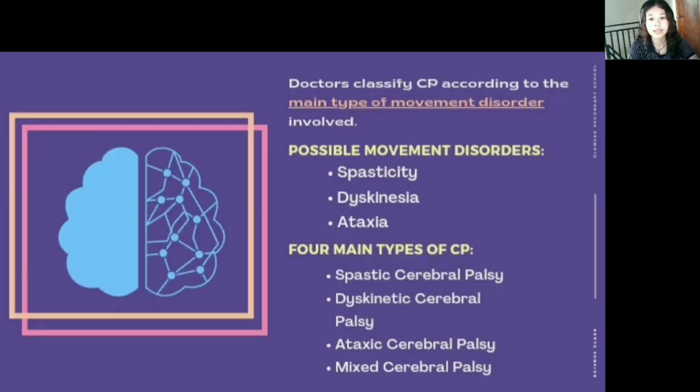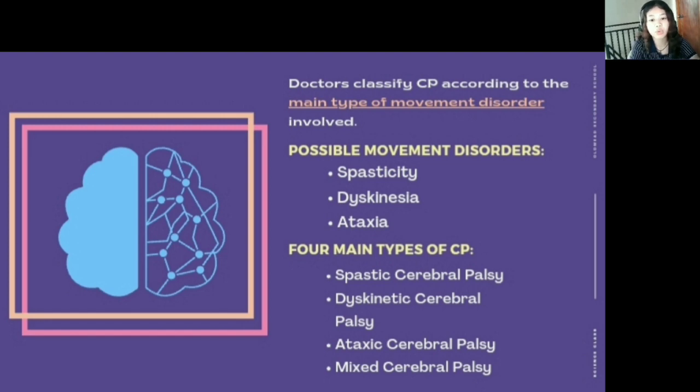All right, next one. Doctors classify CP according to the main type of movement disorder involved. Depending on which areas of the brain are affected, one or more of the following possible movement disorders may occur. First one, we have spasticity. This means having stiff muscles. Second one, we have dyskinesia. It means having uncontrollable movements of the body. And third one, the last one, we have ataxia. It means having poor balance and coordination.